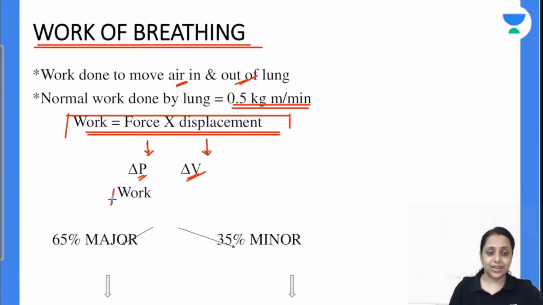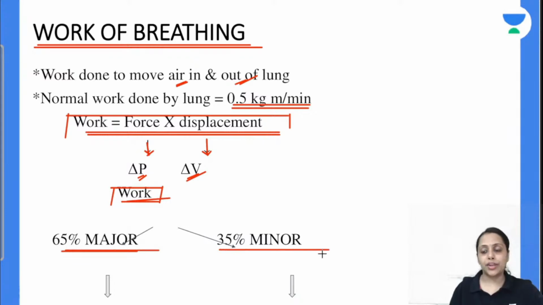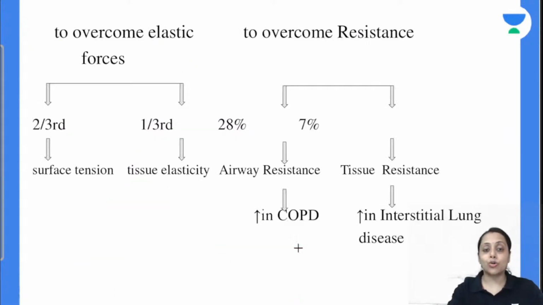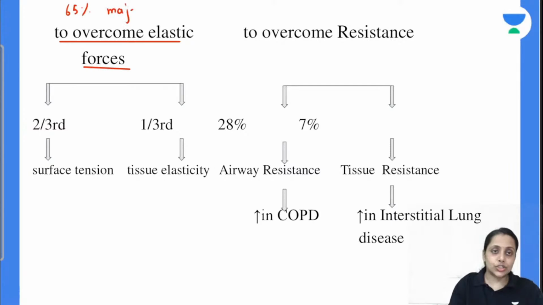अब work को classify करेंगे. Work is classified into two categories. 65% is the major work done and 35% is the minor work done. कैसे होता है distribute? Major work done क्या हुआ, minor क्या हुआ? Major work done is 65%, ना. 65% is the major one, and that is to overcome these elastic forces.